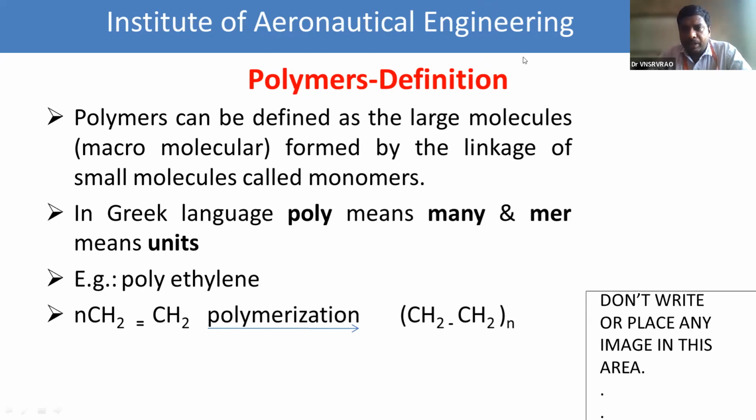What is the meaning of polymer? The larger molecules formed by linkages with smaller molecules. So polymer is nothing but a large molecule which is formed by the linkage between the monomers. Okay? So which linkage takes place in between the monomers? Covalent. Okay, covalent bond.